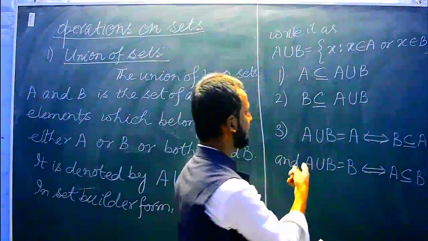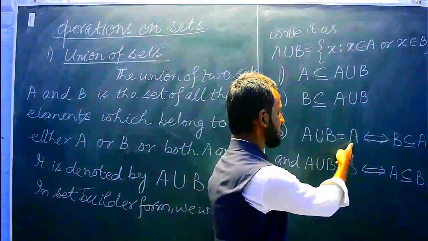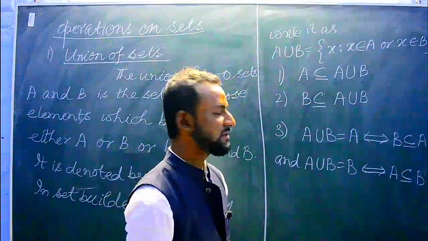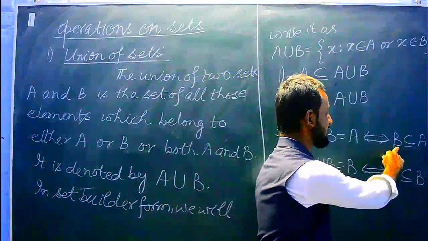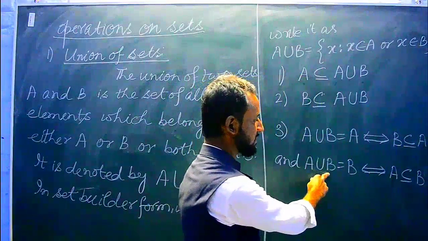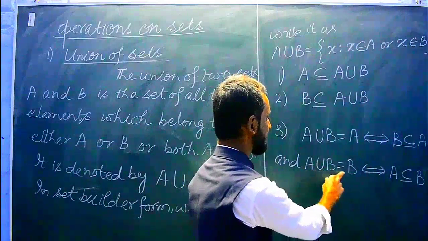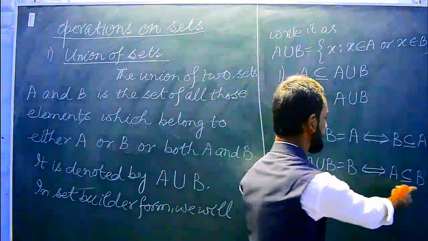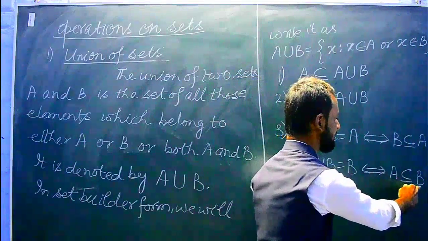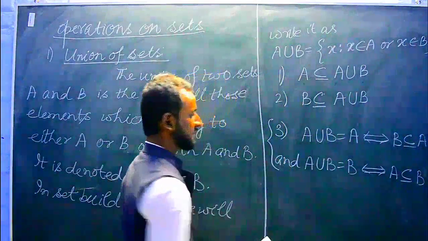That means when we are taking union of two sets A and B, we are getting A. So in this case, A will be the greater set and B will be the smaller set. So that's why B is contained in A. In the same way, when we are getting union of two sets A and B, A union B is coming B. So here B will be the bigger set and A will be the smaller set. So A is a subset of B. Okay, so these are the important ones.